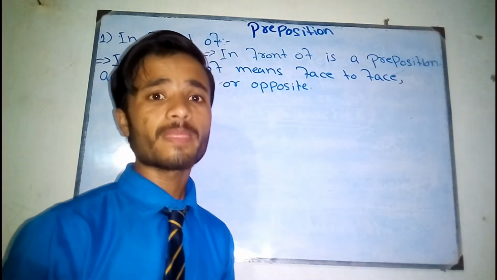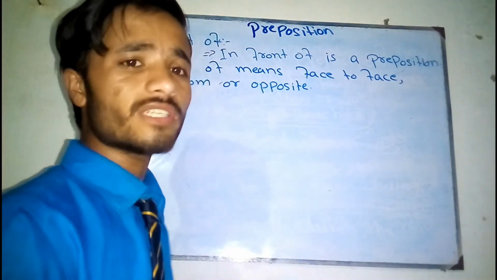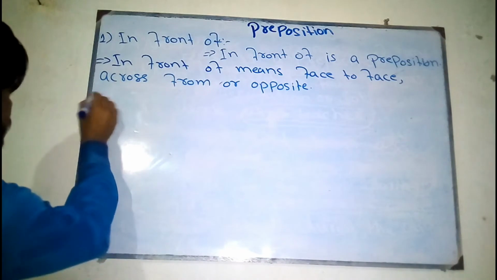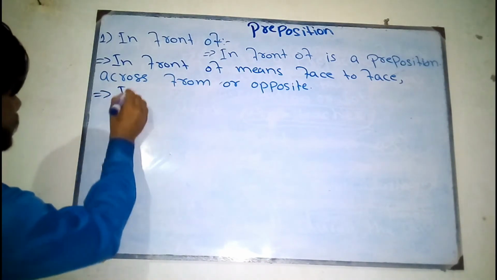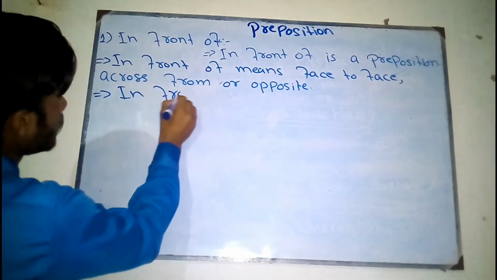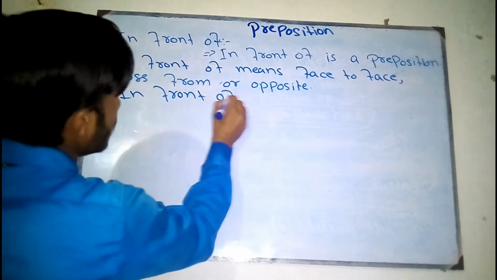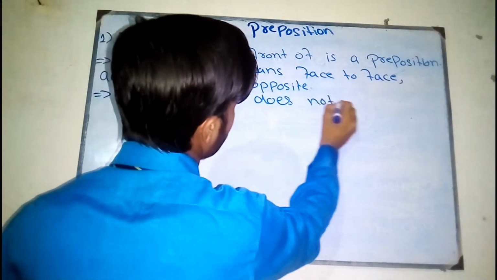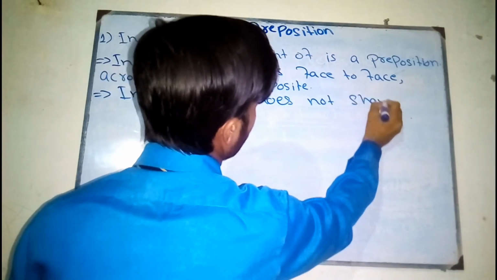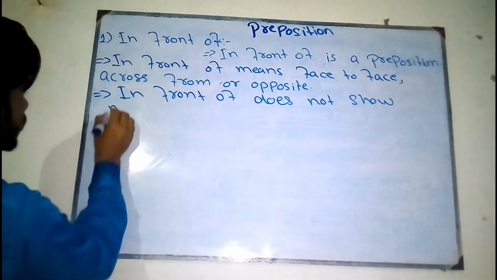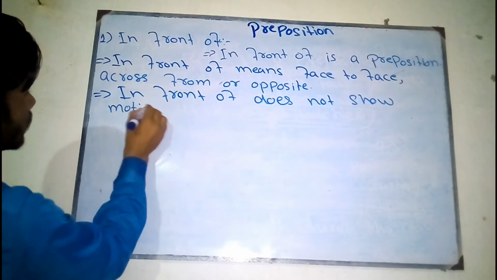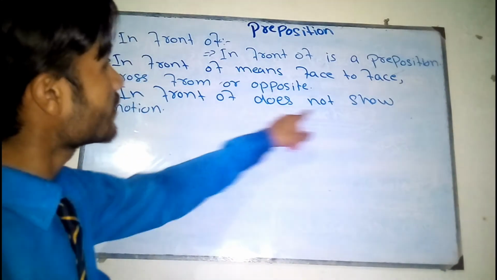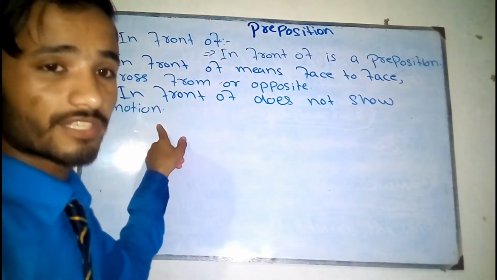Is this clear? Now what is the usage of it? See, in front of does not show motion.